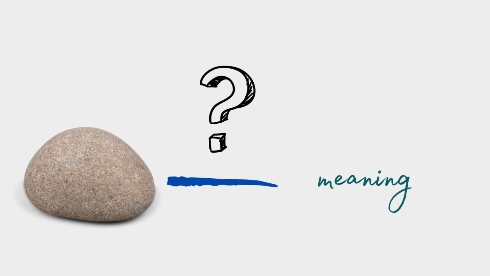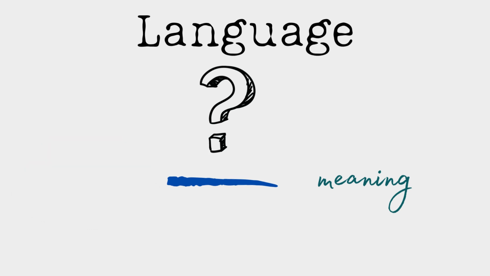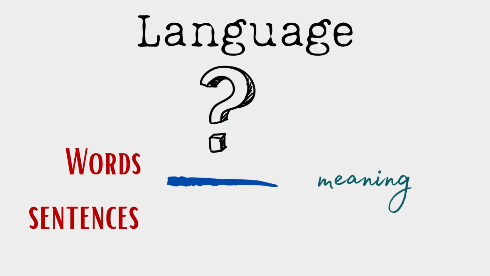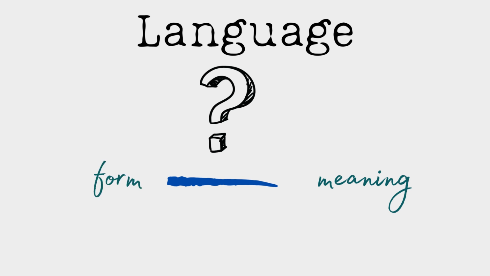Now, when trying to understand meaning, we should try and understand how things associate with meaning. So, let's look at this question from the point of view of language. Here, we are not dealing with rocks, but with words and sentences. Let's call those the forms of language. And we can ask how these forms get associated with meaning.